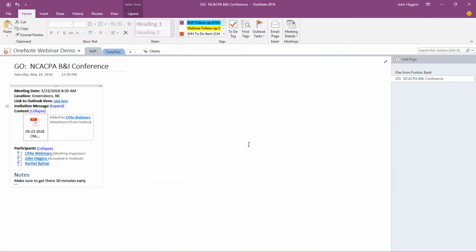So you can see that's a pretty valuable little feature, because now I can make any notes I want to in here. Maybe I'm preparing, and I might want to say, be sure not to go too long on the blockchain presentation. Or whatever notes make sense to have in there.